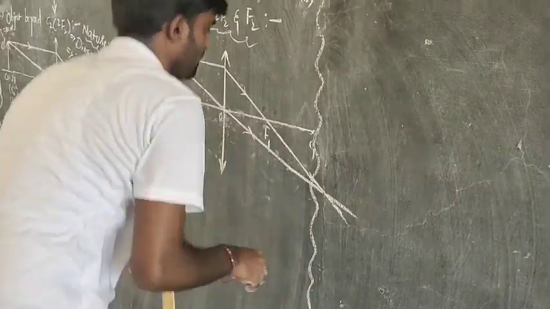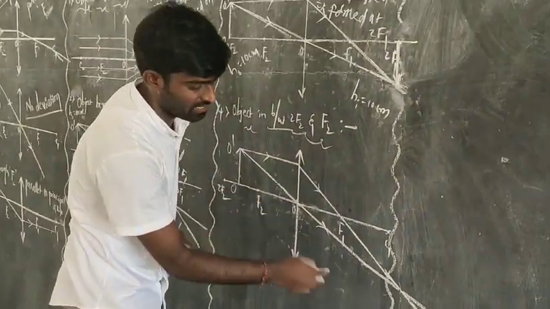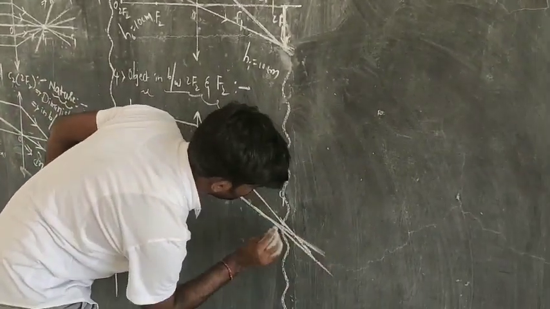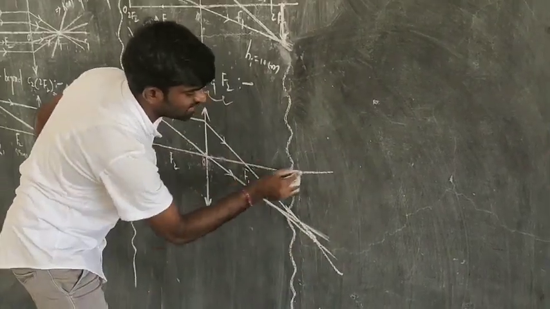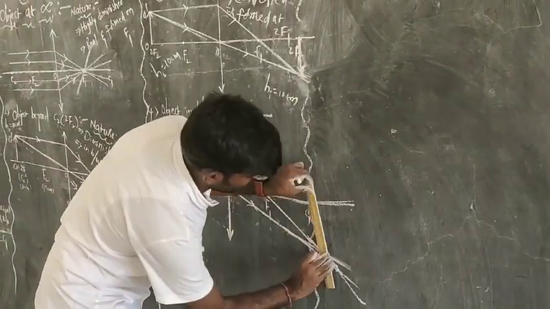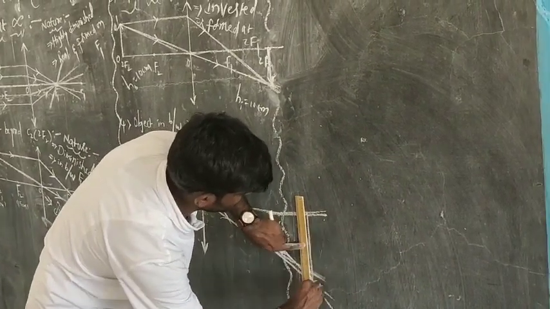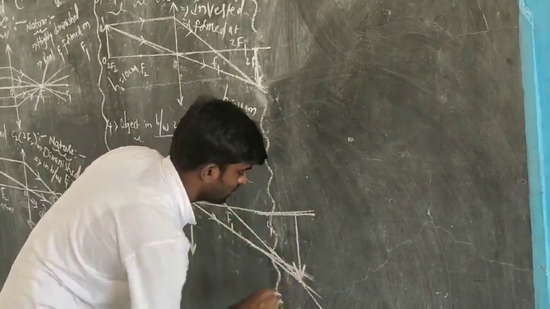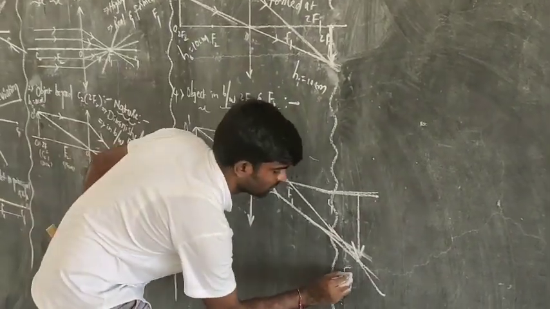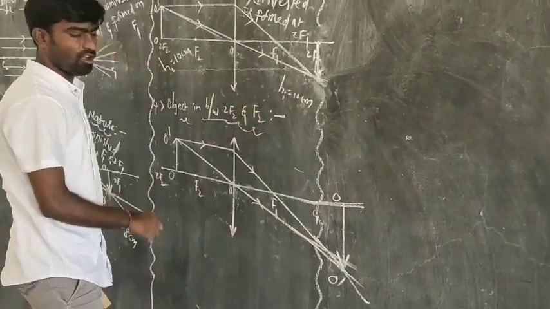So here is the light ray which is passing through the optic center, and both of these two are intersecting at a point. If you draw a line at the point of intersection, you can get the image of the object.